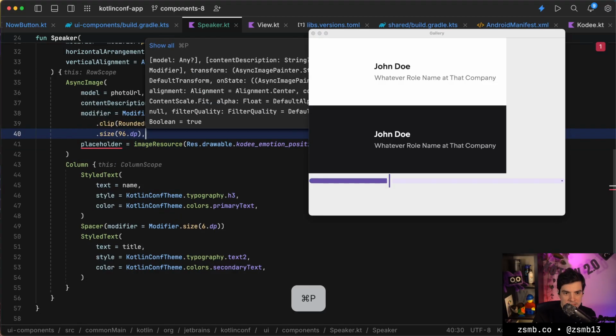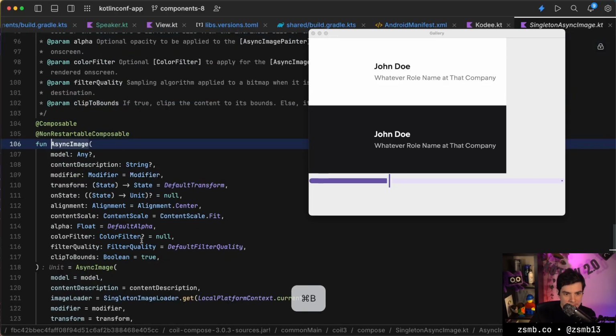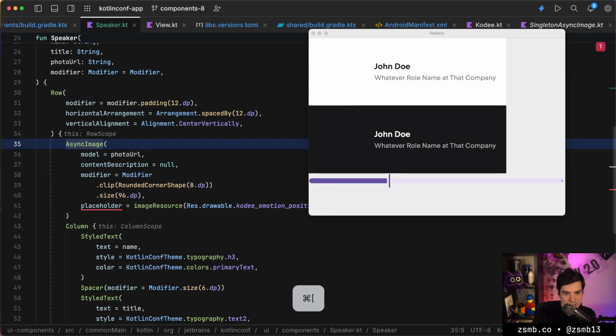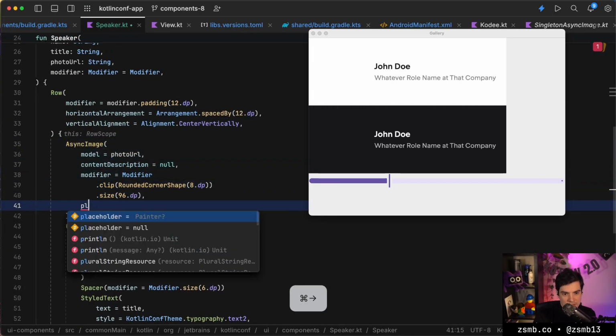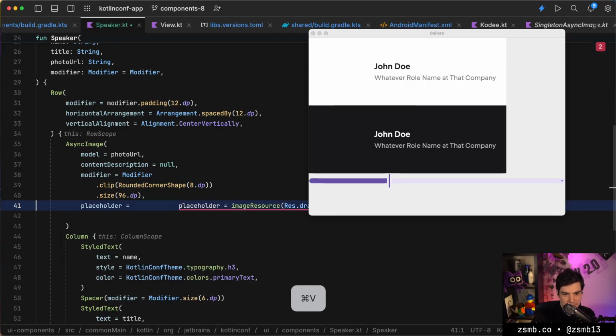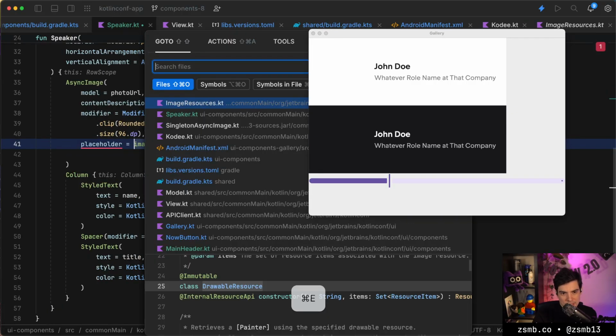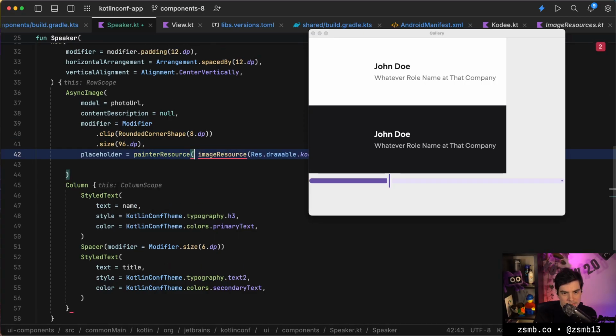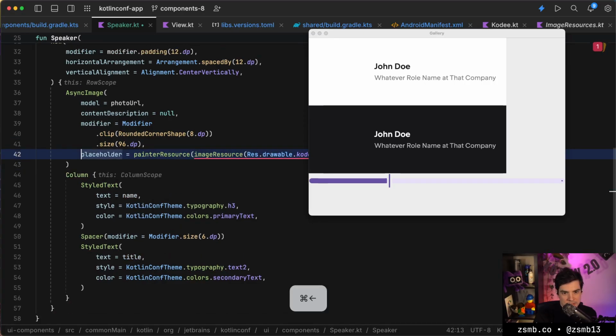What do you mean you can't find placeholder? You just offered this to me. Placeholder? Was that just AI completion and I wasn't paying attention? No, there's a placeholder parameter. It just needs to be a painter. That's probably the problem. So this is an image bitmap and I need a painter. Is it just a matter of doing that? Or is it a matter of doing this?